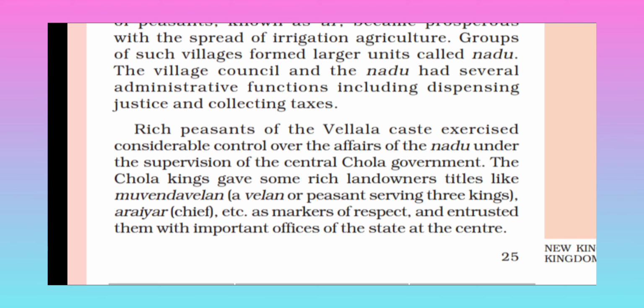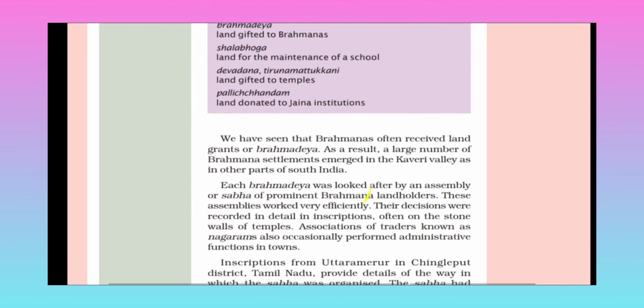The Chola kings gave some rich landlords titles like Muvendavelan, a Velan or peasant serving three kings, and Araiyar, meaning chief, etc., as markers of respect, and entrusted them with important offices of the state at the center. Many people were getting titles like Muvendavelan, meaning they were serving three kings, or Araiyar, meaning they were chiefs of the land. So they have been given respect in this manner. Next one,